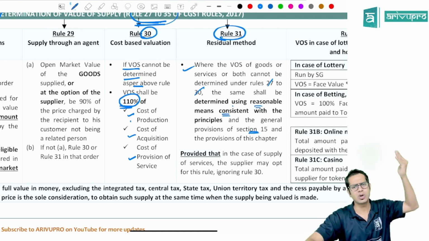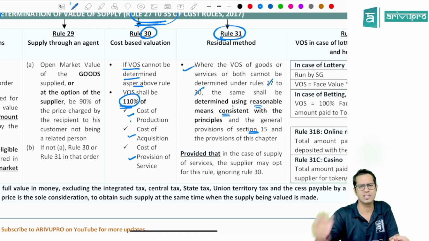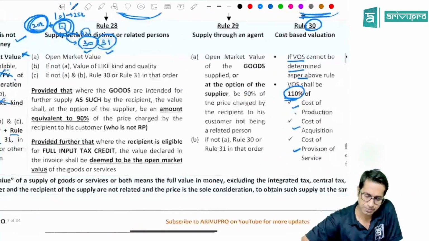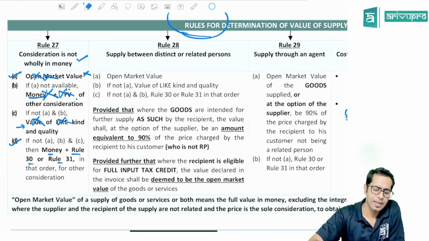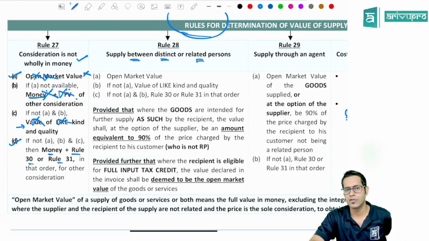You just see what section 15 is telling you. Section 15 says the transaction value will be taken as the value of supply, then add inclusions, then exclusions, etc. Apply the principles of section 15 to find the value of supply. Now, rule number 28. Rule 28 is applicable when you make a supply to your related person or to your distinct person referred to in 25.4 or 25.5.